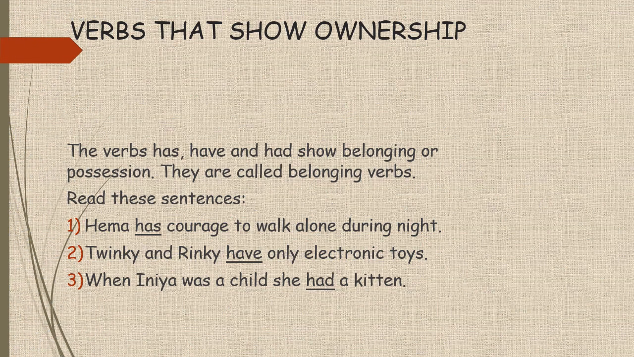Verbs that show ownership. The verbs has, have, and had show belonging or possession. They are called belonging verbs. Read these sentences. Hema has courage to walk alone during night. Here has means possesses. Twinkie and Rinky have only electronic toys. Here have means own. When Inya was a child, she had a kitten. Had shows that Inya owned a kitten.